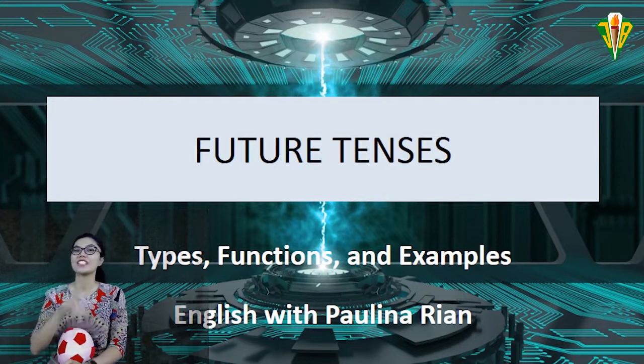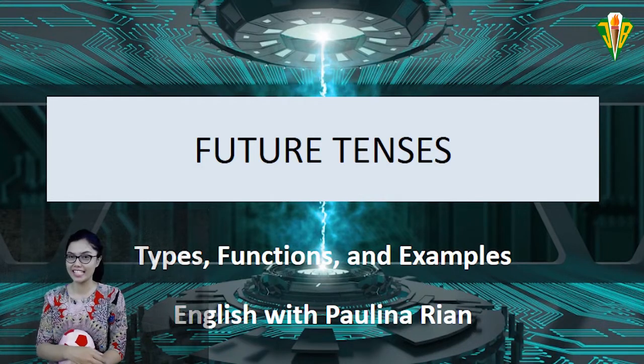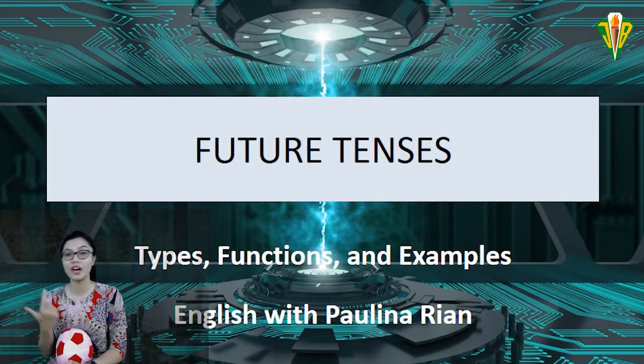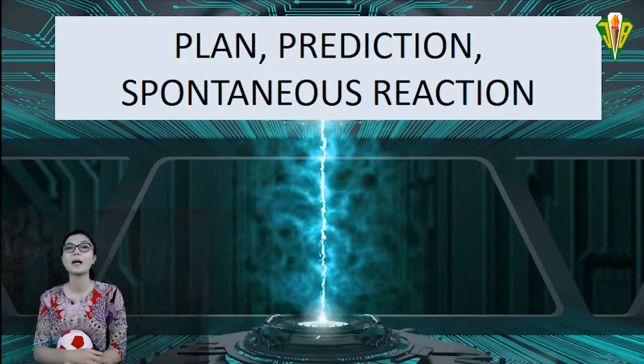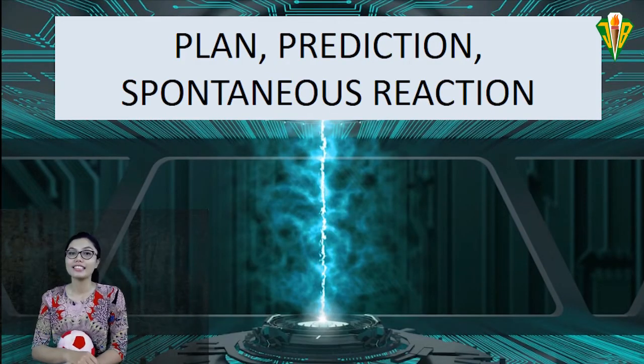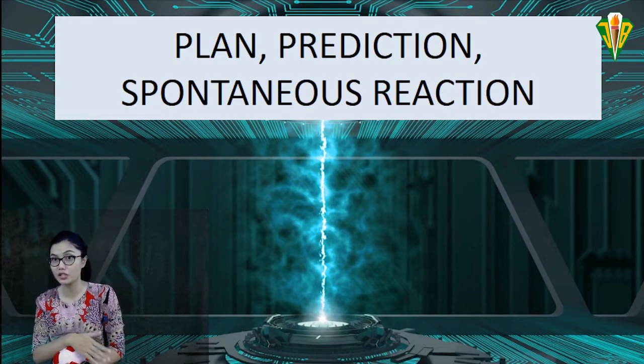Hi guys! So today we learn about future tenses, talking about types, function, and also examples of it. So let's get started. Let's talk first about planned, prediction, and spontaneous reaction.